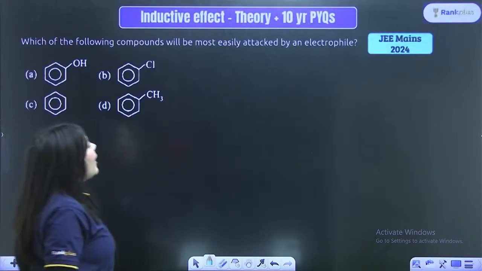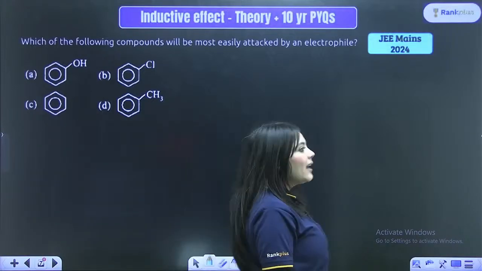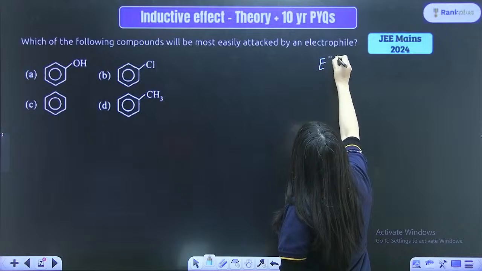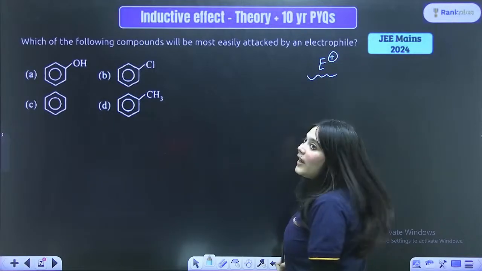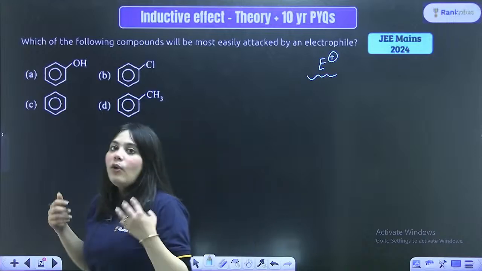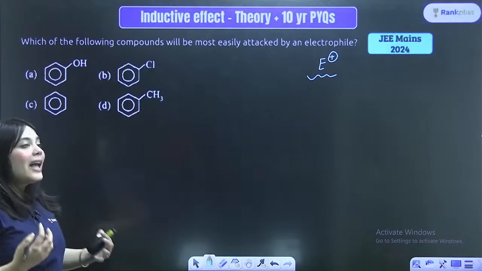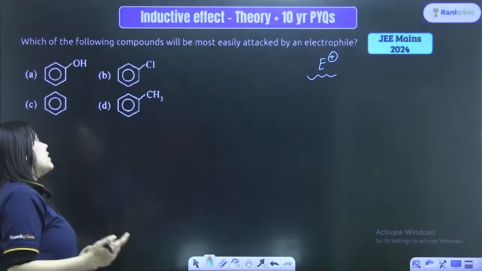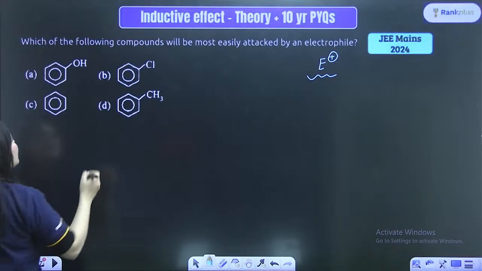Which of the following compounds will be the most easily attacked by the electrophile? Once again, there is an electrophile attack. What is an electrophile? Anything which has a positive charge on it is an electrophile. So, where will the positive charge attack? Positive charge will attack on the most negative species. So, let us identify the most negative species here.